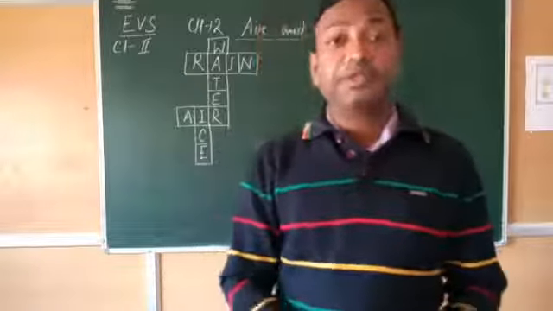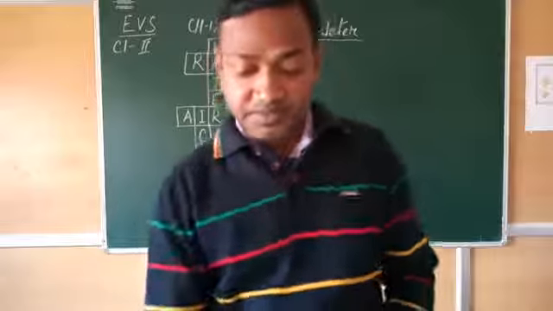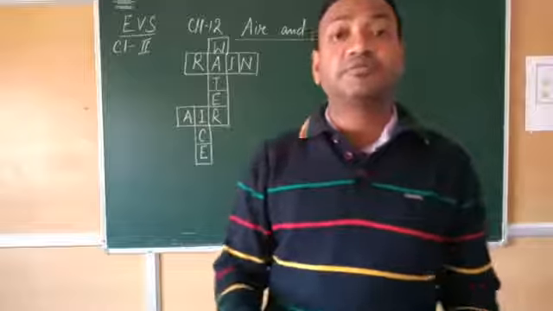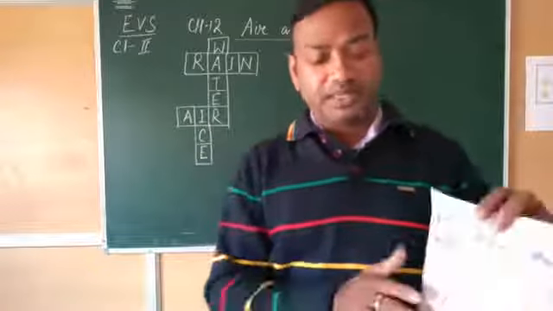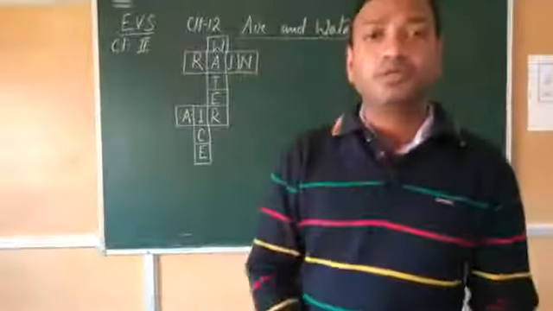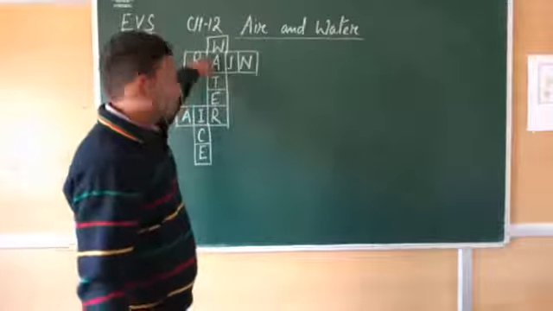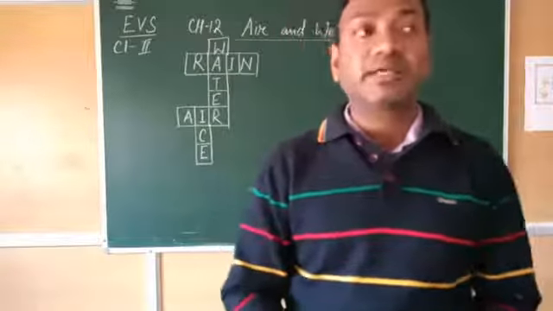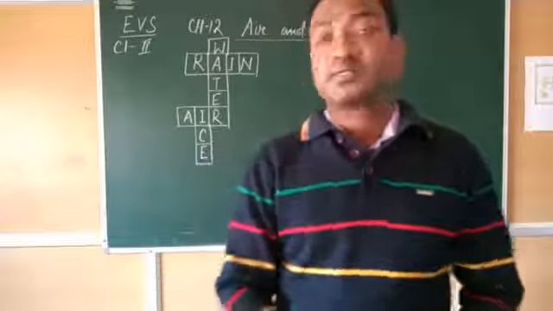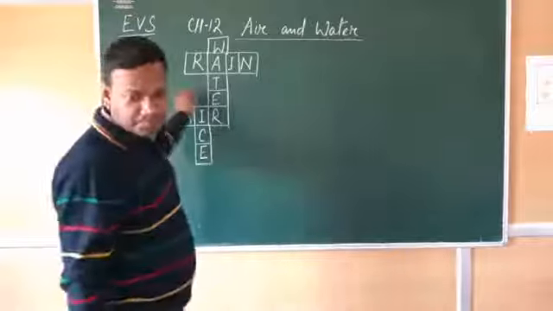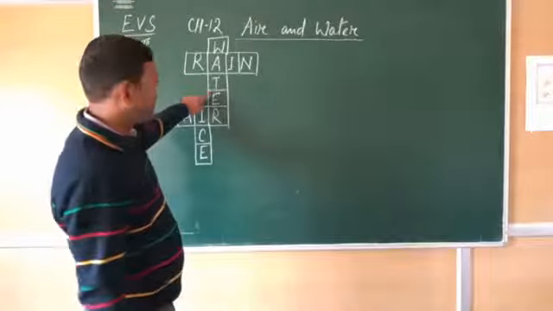Now, in your book, first a crossword is given. So this crossword we will solve first. You can see here in your book the crossword is given. We will do it now. Here you will see that from W down to T is there and 3 boxes are empty. This box and this box.